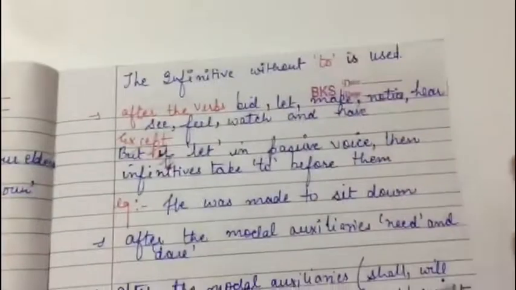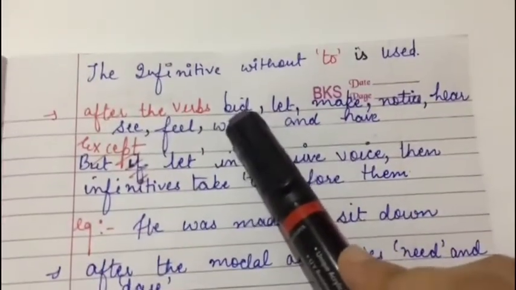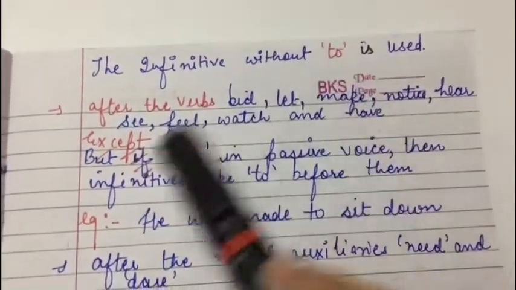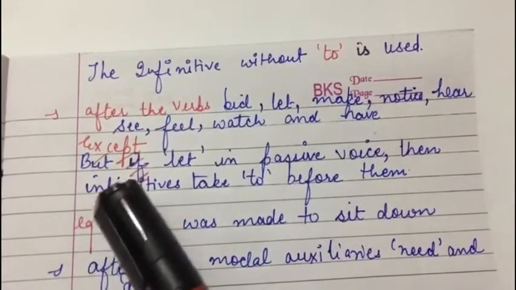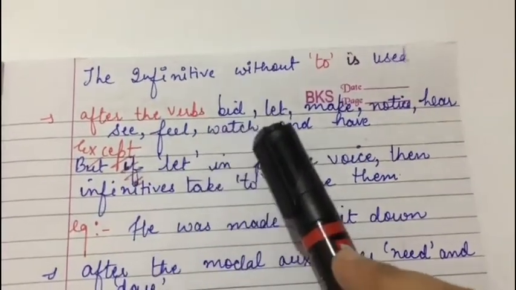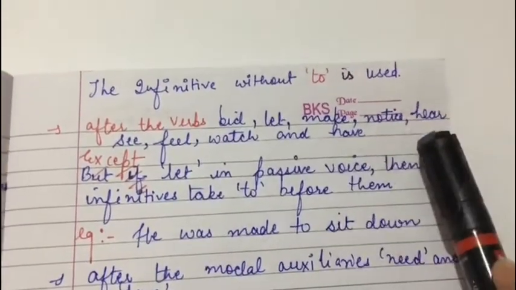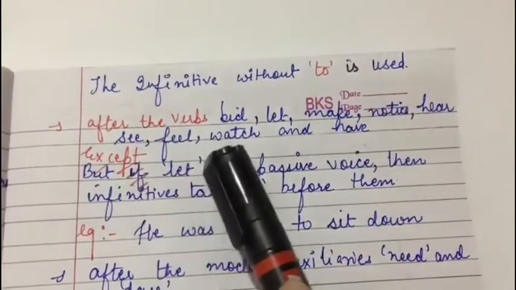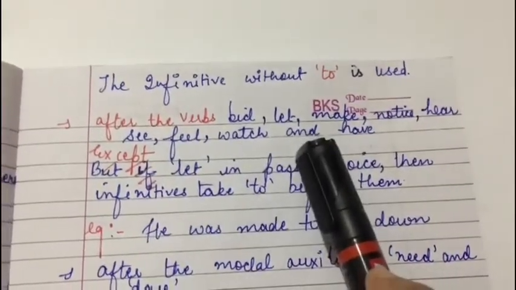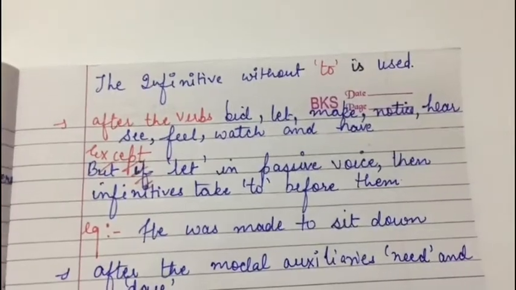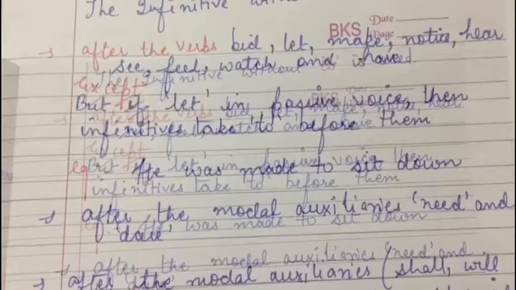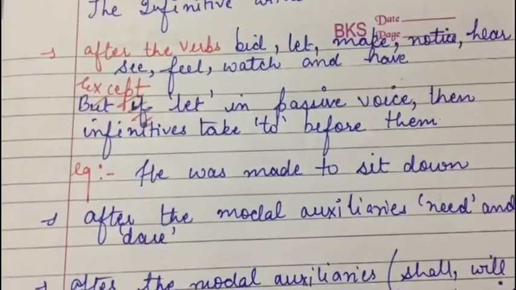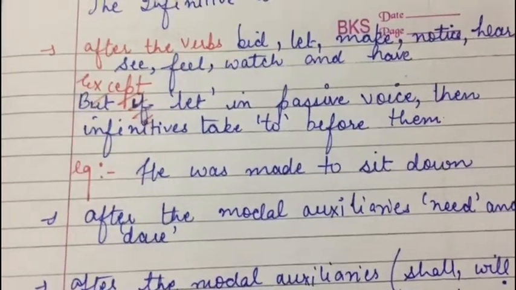Now we'll look into these cases where the infinitives are used without to. So first is after the verbs bid, let, make, notice, hear, see, feel, watch and have. Okay. For example, if I say I made him, and like I heard him cry, I saw him do it.